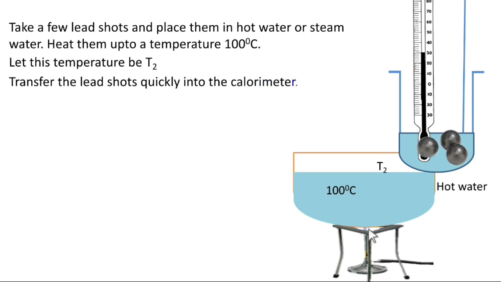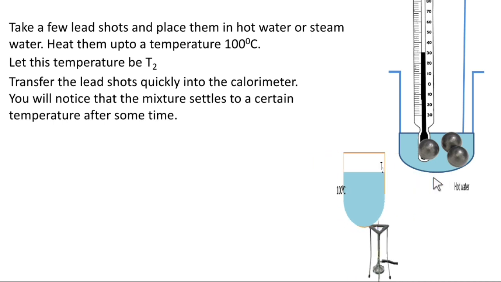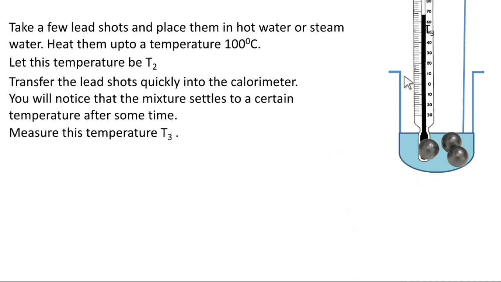Now transfer the lead shot quickly into the calorimeter. After transferring, you will notice that it becomes a mixture of water and lead shot. We call it a mixture, and it will settle to a certain temperature after some time. Now measure this temperature, and it is taken as T3. This T3 is the temperature of the mixture.